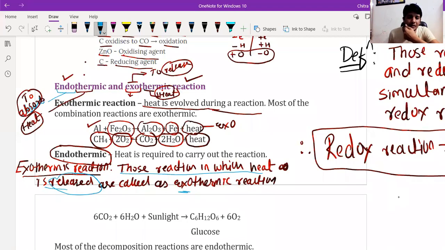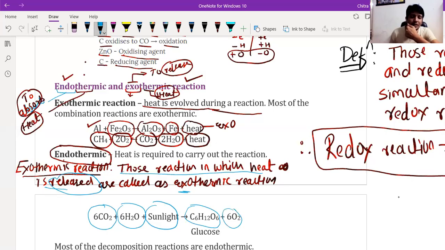There are many different processes around us that are endothermic in nature. Like if we expose ice to room temperature, ice will melt to form water. So ice will absorb heat from the surroundings and melt into water. That means that process is again endothermic. If we see the photosynthesis reaction, which you have heard about, 6 molecules of carbon dioxide react with 6 molecules of water in the presence of sunlight and chlorophyll, and convert into glucose, and oxygen gas is released.